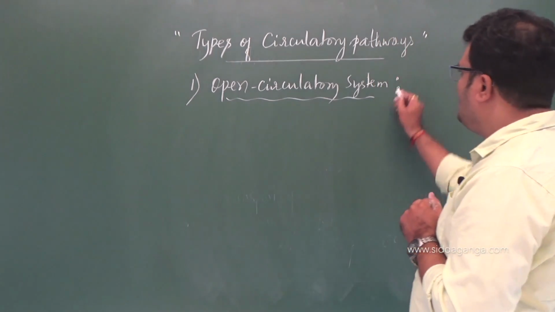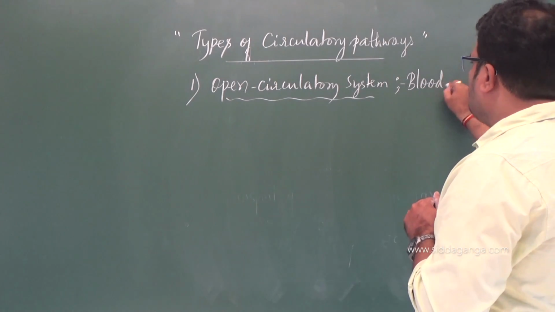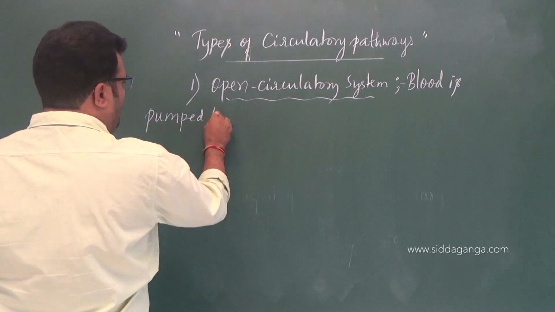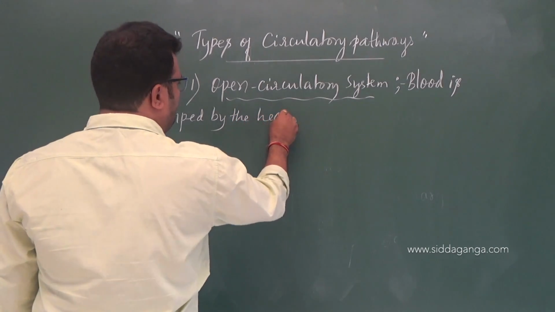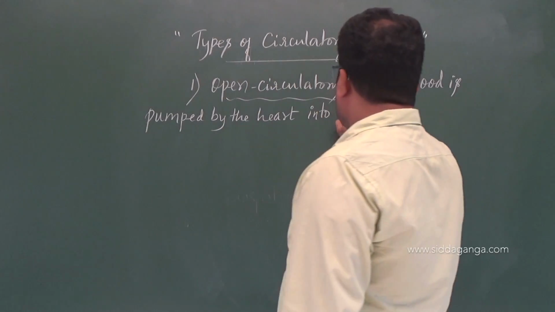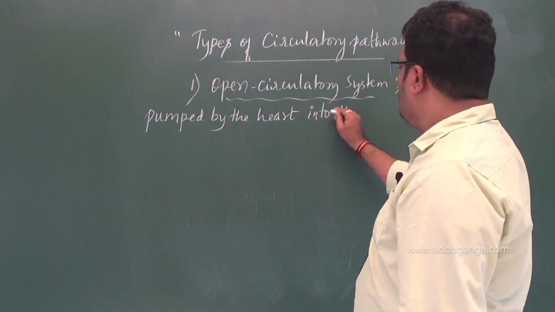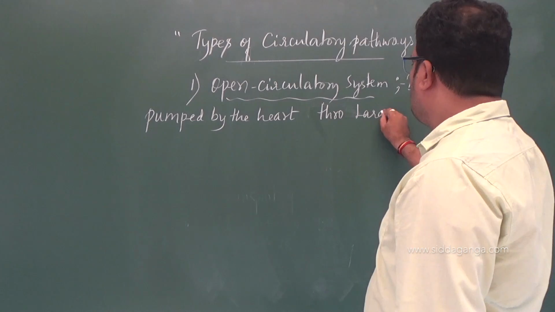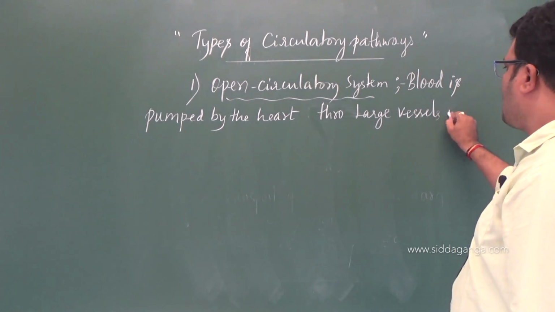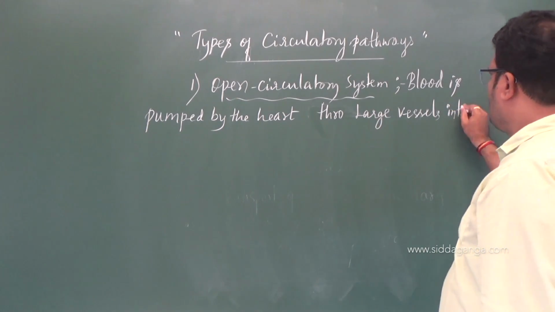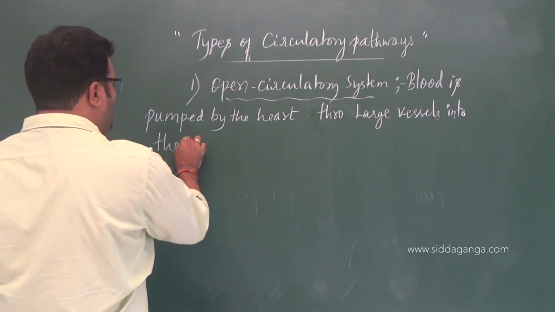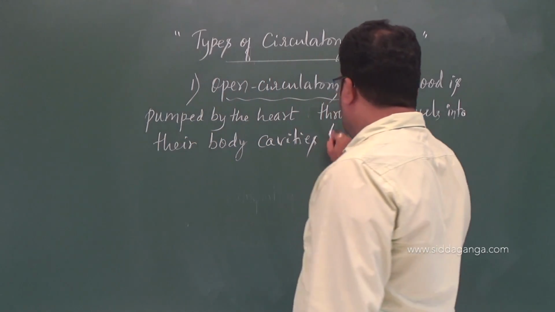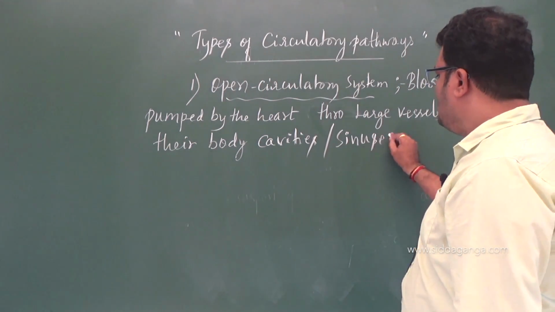See, in this open circulation, blood is pumped by the heart through large vessels into their body cavity, into their body cavities, or you can call it as sinuses, right?